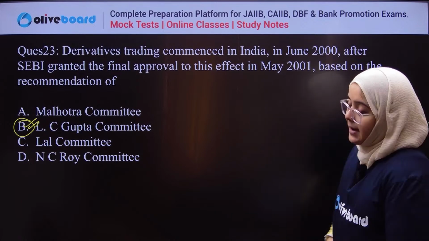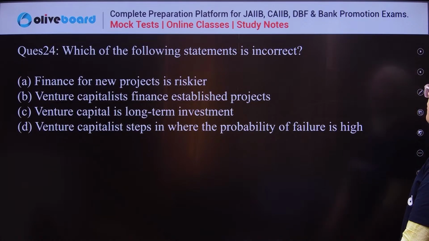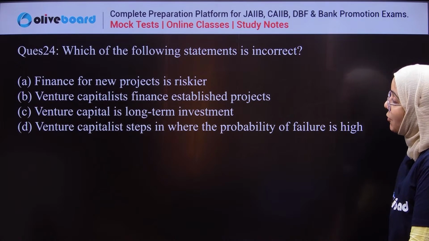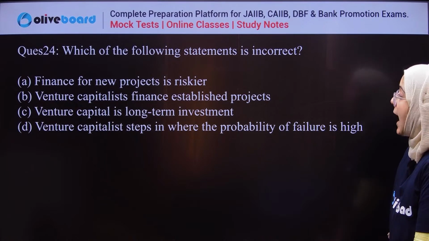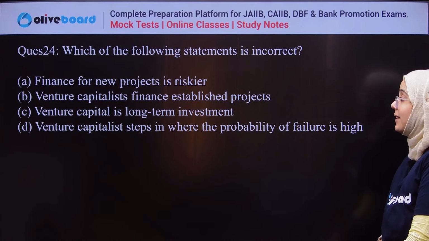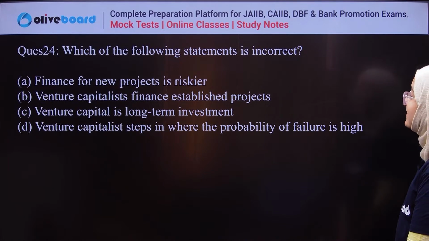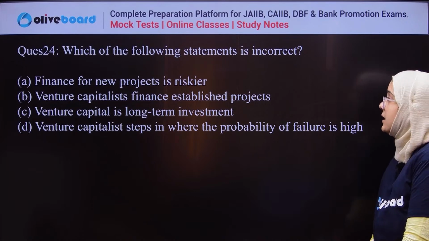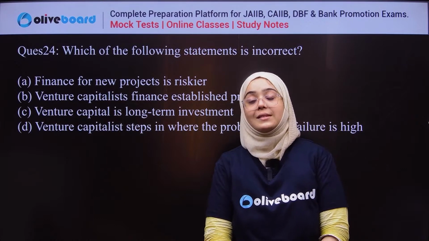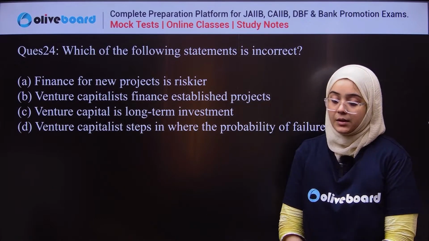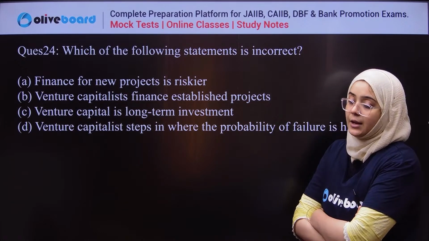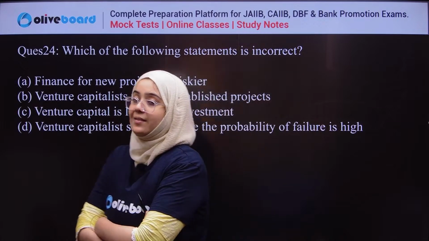Clear? Done? Next question. Which of the following statements is incorrect? Now you have to choose the incorrect statement. First, finance for a new project is riskier. Venture capitalists finance established projects. Venture capital is a long-term investment, or venture capital steps in where the probability of failure is high. Everyone, just please answer this question.